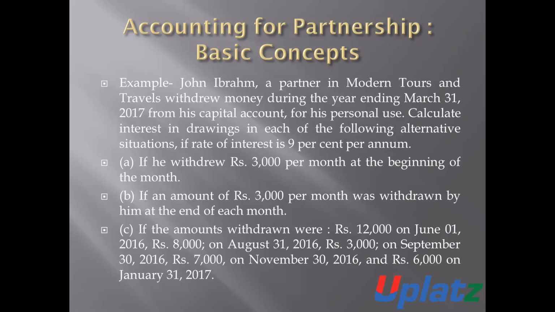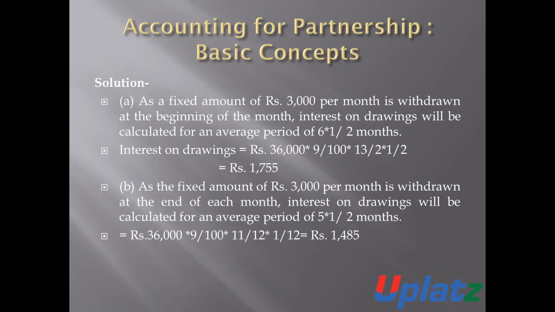Number 3, if the amounts withdrawn were 12,000 on 1st June 2016, 8,000 on 31st August 2016, 3,000 on 30th September 2016, 7,000 on 30th November 2016, and 6,000 on 31st January 2017. On the basis of these situations, calculate the amount of interest on drawings.